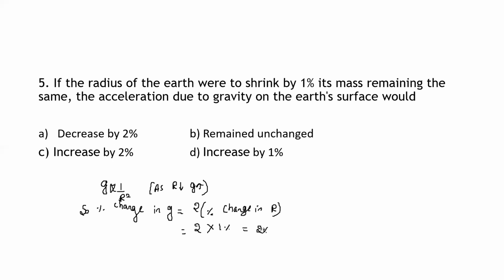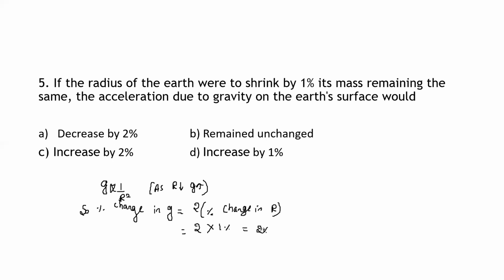Okay. So here what we did: if the radius of the earth shrinks by 1%, its mass remaining the same, what happens to the acceleration due to gravity? When they say it will shrink, it means the radius decreases by 1%, which means the acceleration due to gravity should increase by 2%.